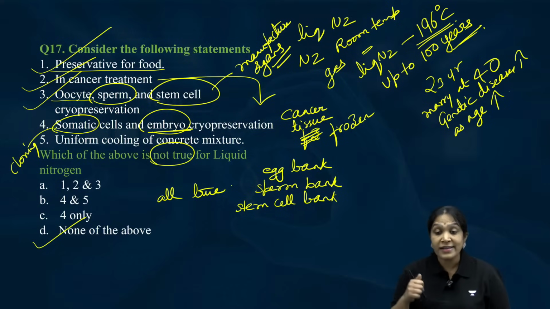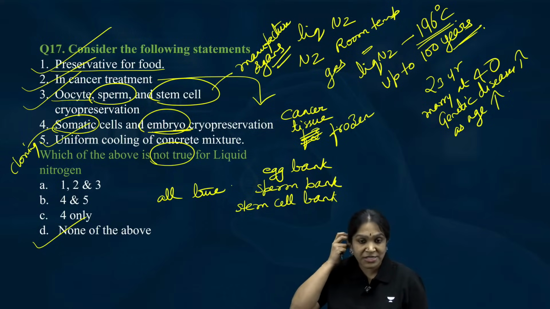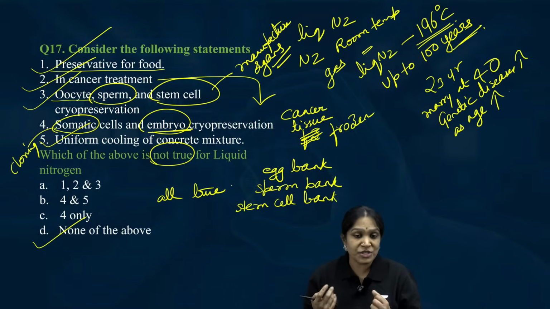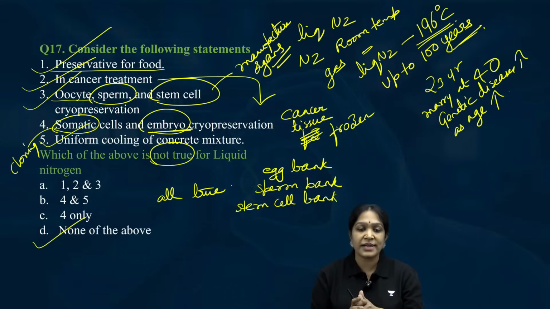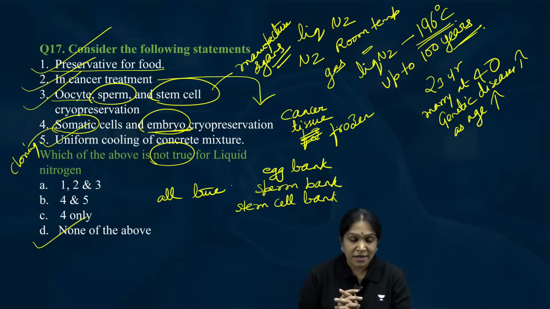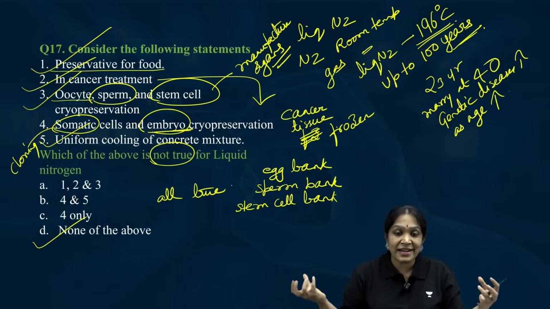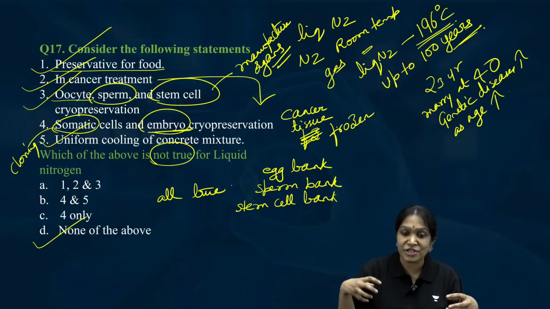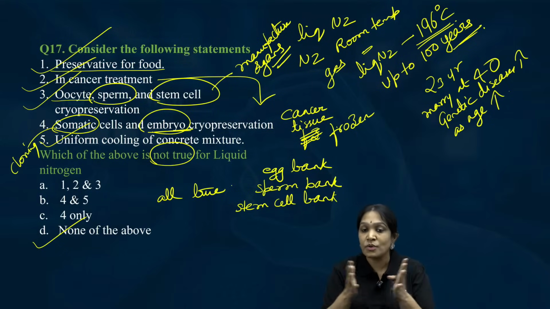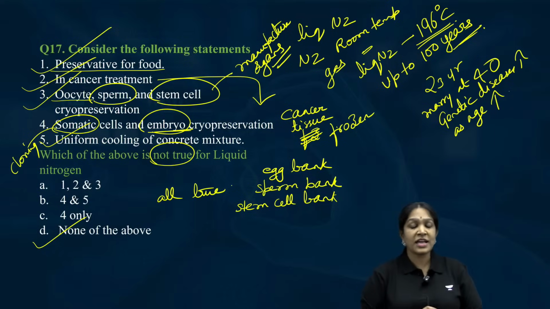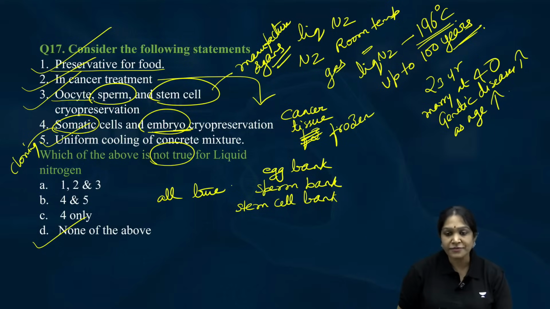Uniform cooling of the concrete mixture, building construction. The concrete mixture should immediately cool down. Otherwise, before it cools, if you get rain and all, it is very risky, isn't it? For example, you have put the slab, and if the concrete mixture is not quickly getting cold, it will remain in the liquid condition. In that time, if the rain comes, then the total building is at danger. So that is the reason why, to quickly cool down this concrete mixture, to uniform cooling, we can mix liquid nitrogen in the concrete mixture. Is it clear? Yes, these are all the applications of the liquid nitrogen.